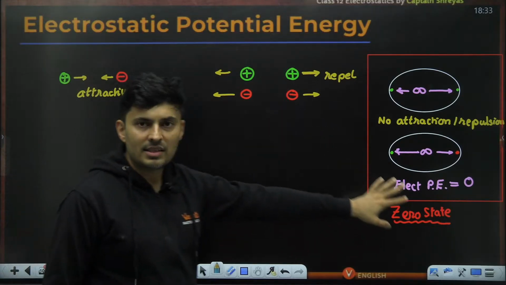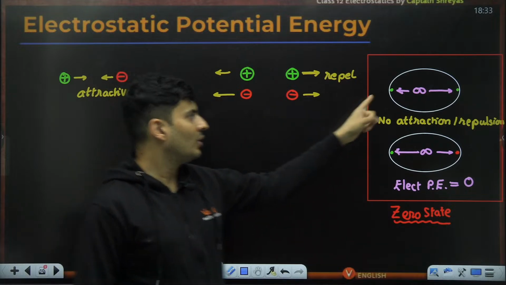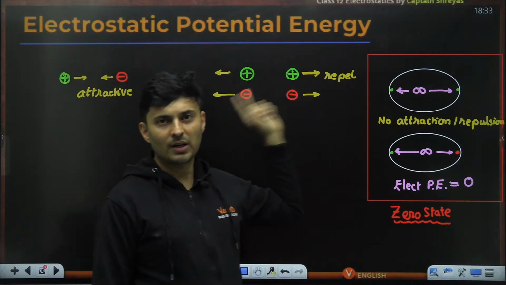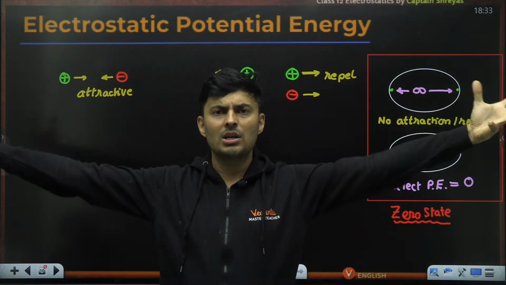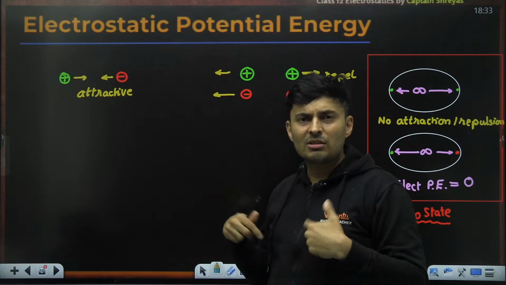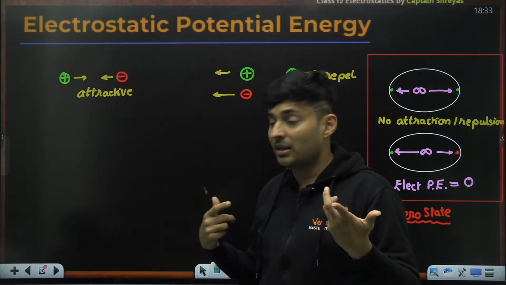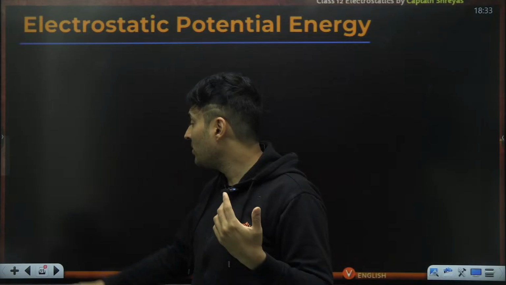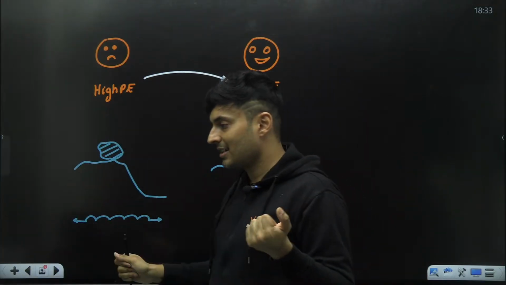If you compare this zero state versus this state, who is happier for repulsive charges, for repelling charges? When you are infinitely far away, you are very happy. You bring these things closer, they are becoming unhappy, guys. So if they are becoming unhappy, that means their potential energy is what? Their potential energy is increasing.